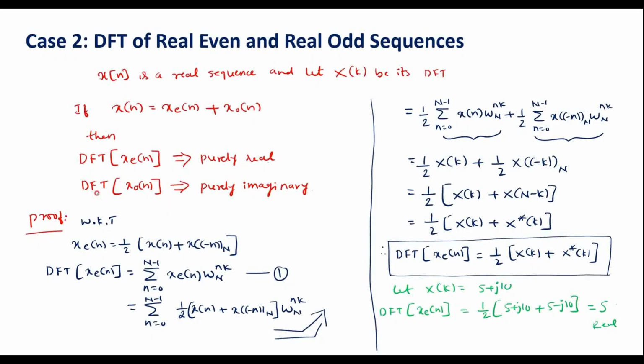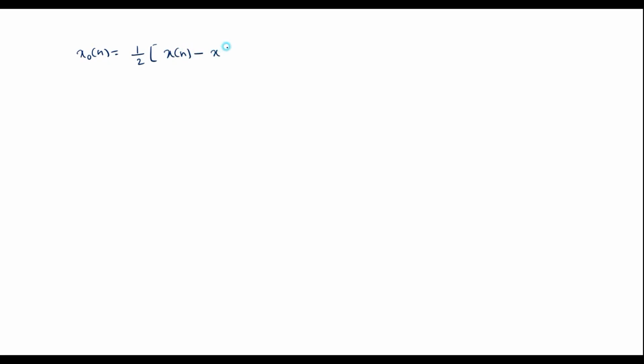Now we'll try to prove the next case, that is DFT of odd component is purely imaginary. So we know that odd component of x of n can be represented as 1 over 2 x of n minus x of minus n.